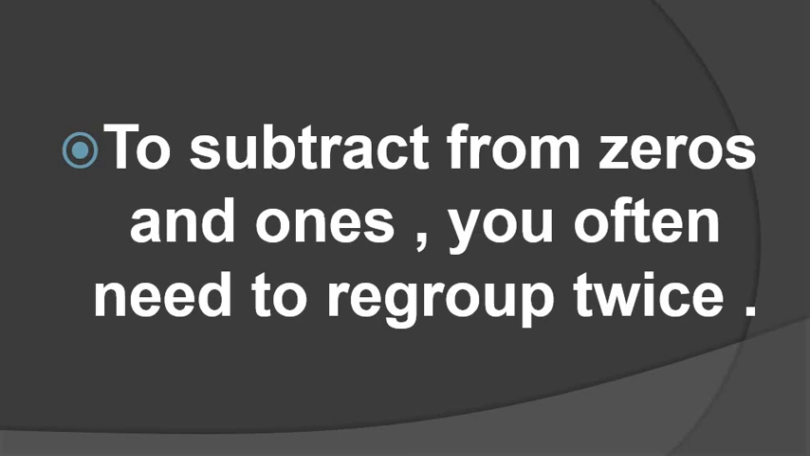It means what? To subtract from 0 and 1. From which digit are we taking here? Here we are taking the 0 and 1. You often need to regroup twice. If you need to regroup, how many times? Twice means 2, double. We have to regroup a second time if needed. So we do the regrouping a second time. Understood?